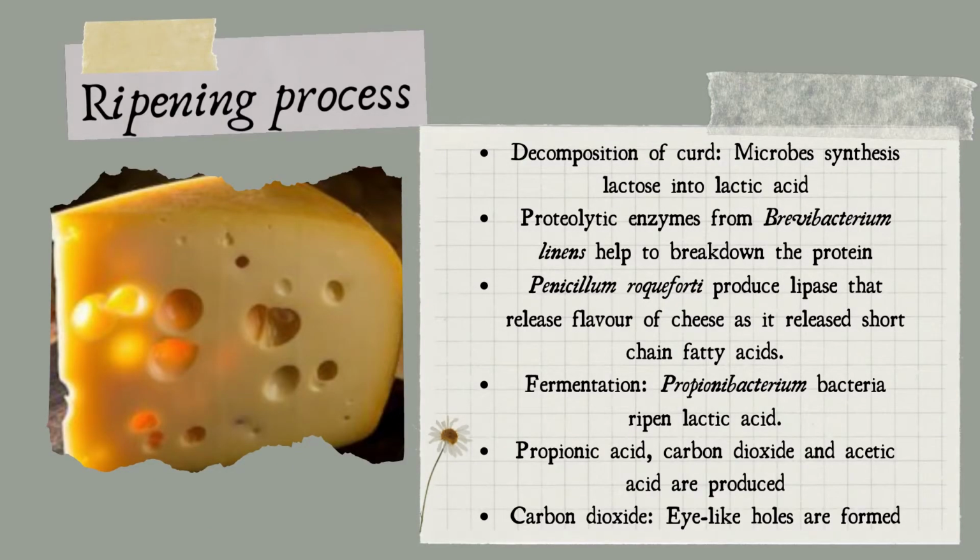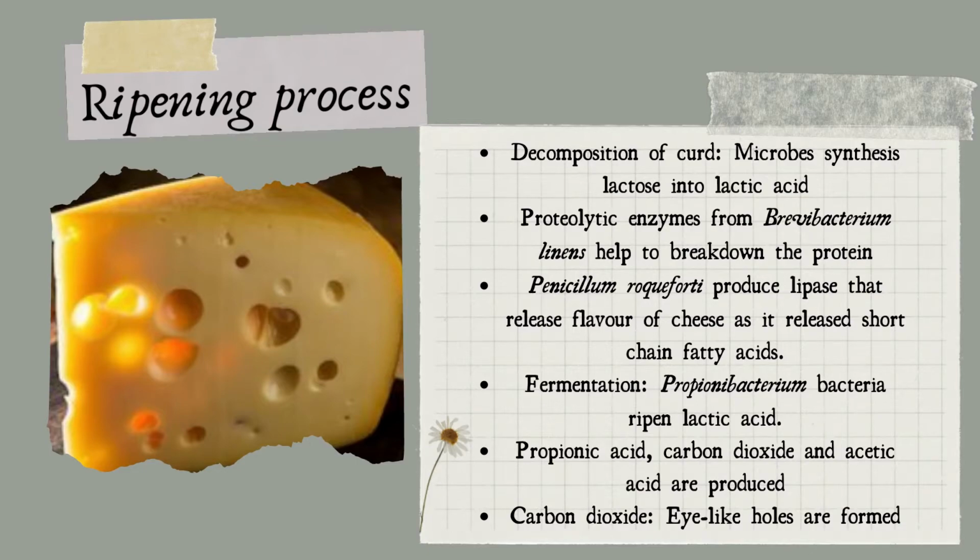The ripening process of cheese is actually divided into two, which are the decomposition of curd and fermentation. During the decomposition of curd, microbes convert lactose into lactic acid, while proteolytic enzymes from Brevibacterium linens help to break down the protein. As Penicillium roqueforti produces lipase, it releases short-chain fatty acids, which also help to release the flavor of cheese.